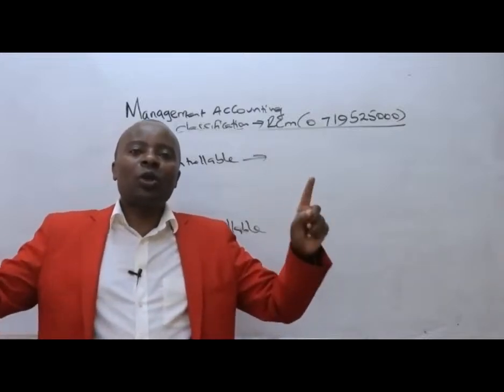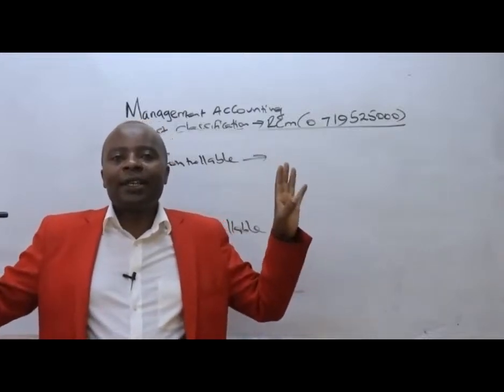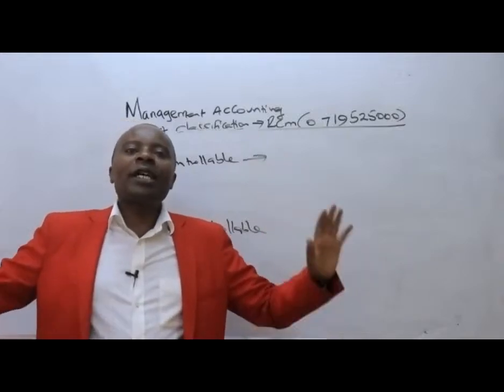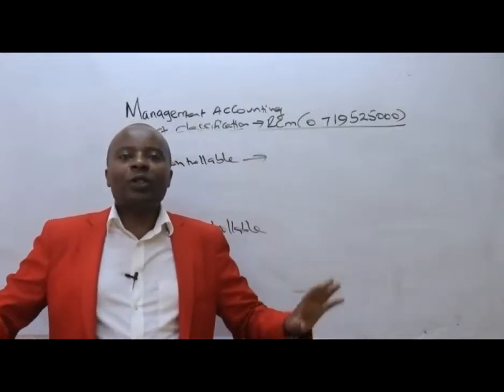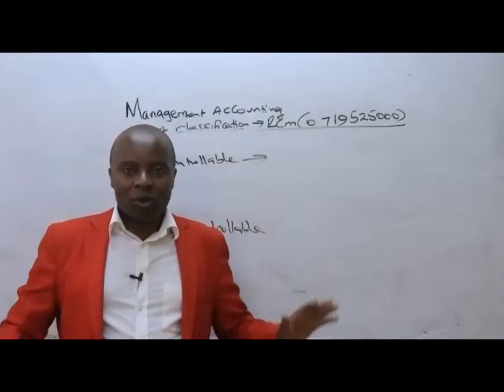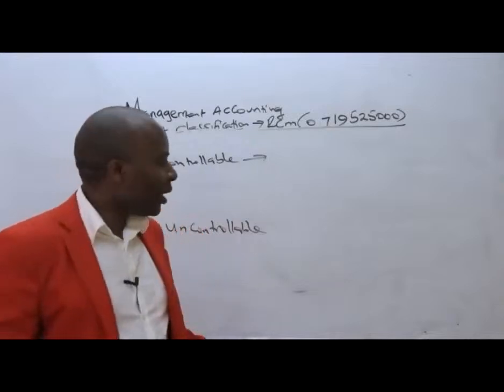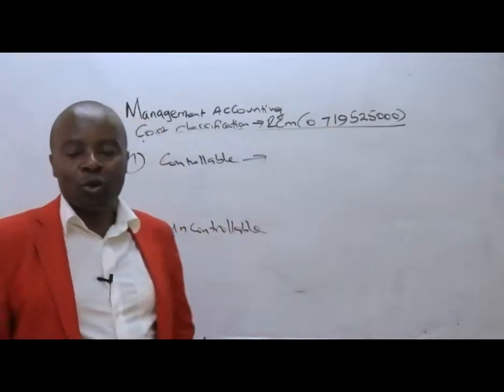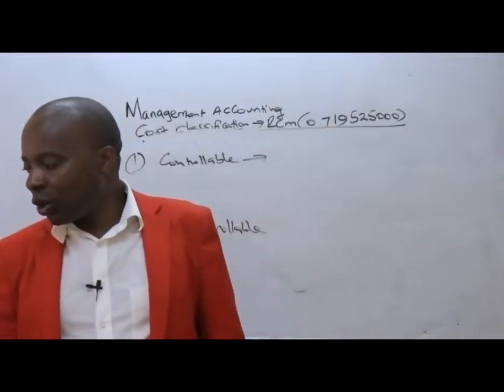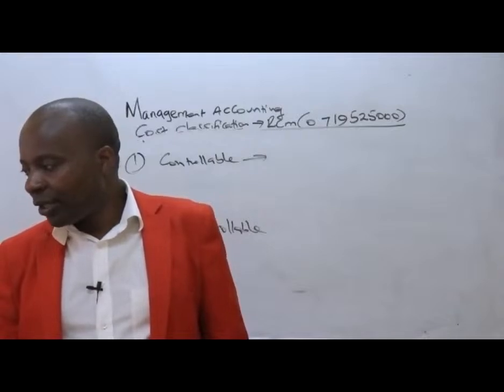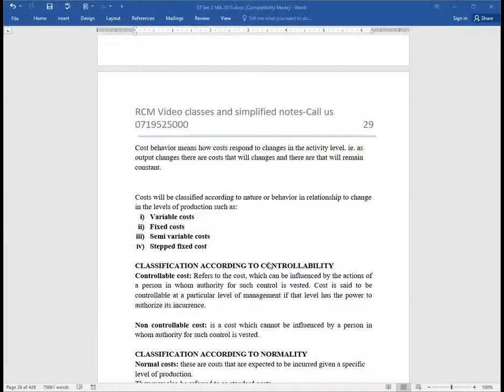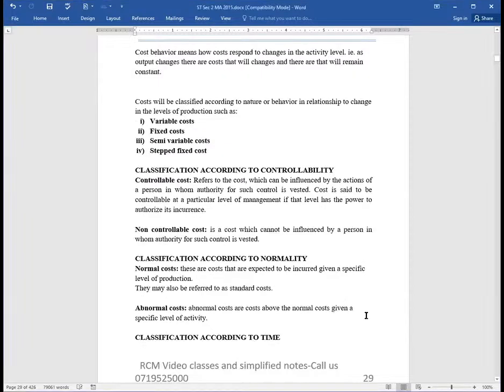They are those costs that you cannot influence. Whether you like it or not, they must be incurred. So long as you are within our premises, then rent you have to pay. So automatically, that becomes what here? Uncontrollable expenditure. Of course, you have our notes. Should you want more clarification on that, I'm so sure you'll be able to simply go down and check them out.